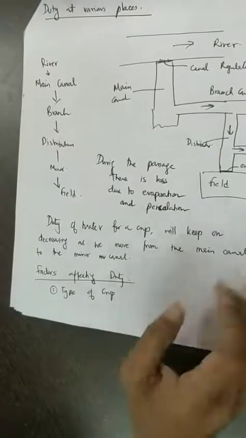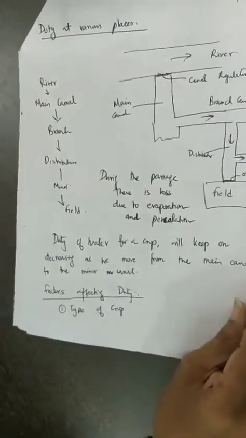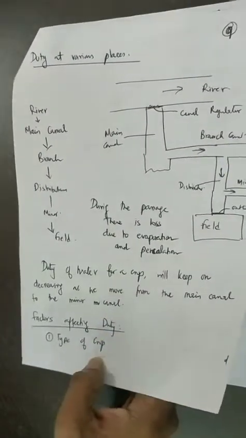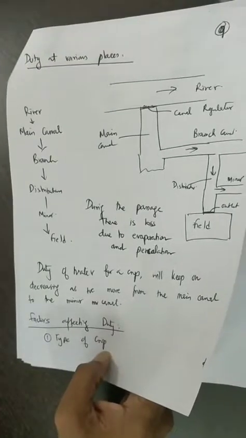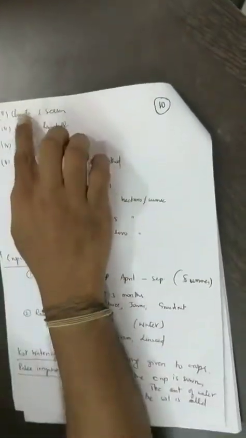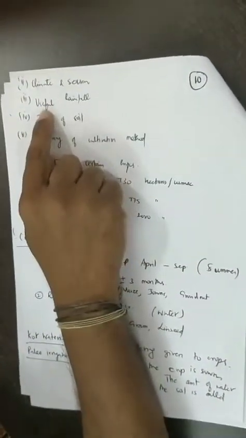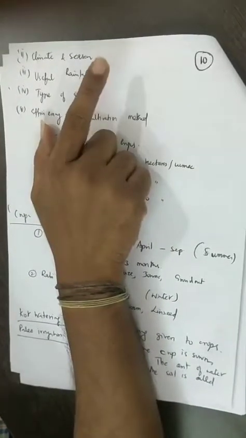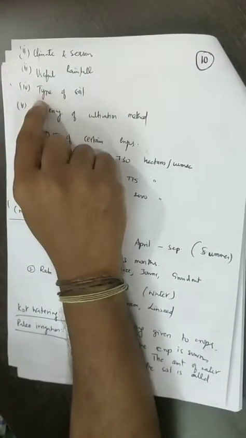The type of the crop. The type of the crop is going to affect your duty. If the crop is having more delta, then obviously your duty is going to be less. Duty and delta are inversely proportional. Similarly, climate and seasons, the amount of useful rainfall that is happening during the irrigation period, and the type of the soil.